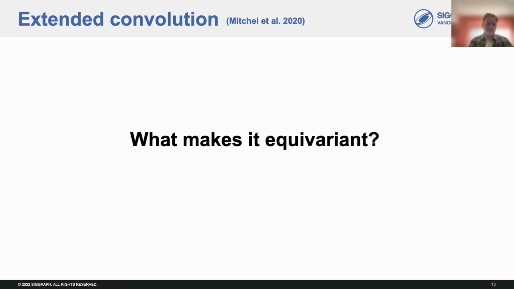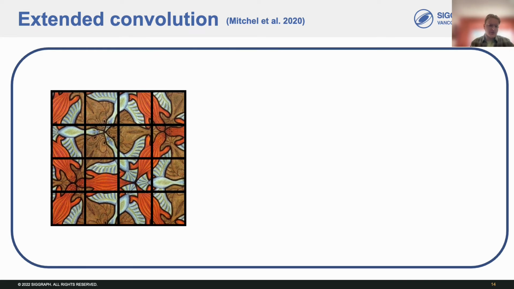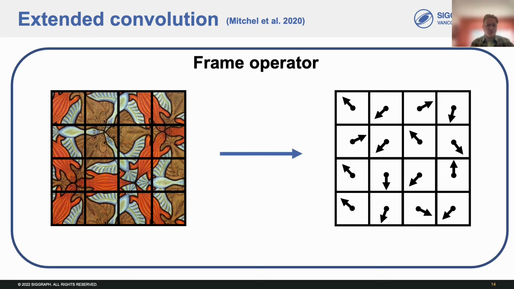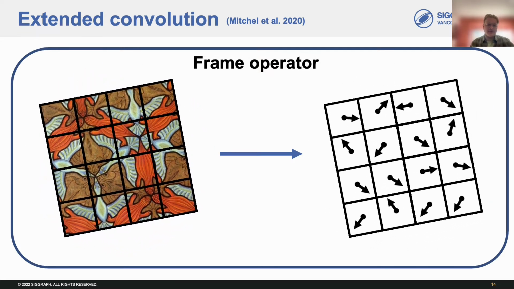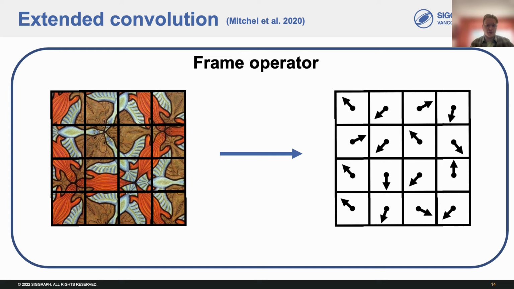So, what makes extended convolution equivariant? What makes it repeatable up to rotations and translations of the input signal? To ensure equivariance, the frame and density operators have to satisfy specific properties. In particular, the frames assigned to each point must rotate with the signal. This way, the frames will always align the filters in a manner correcting for the local rotation of the signal.